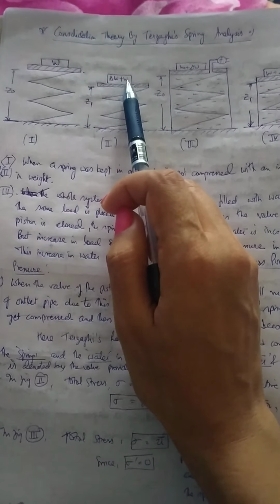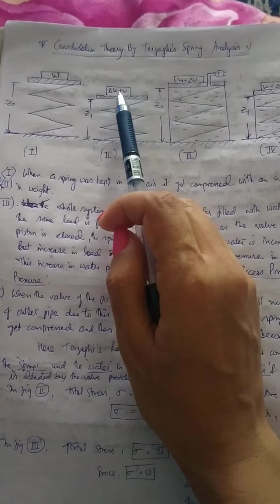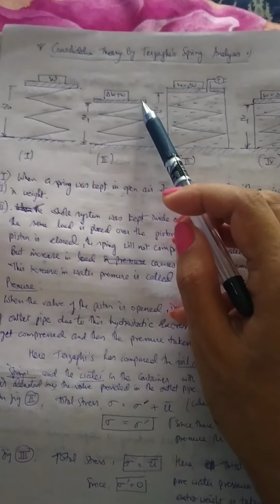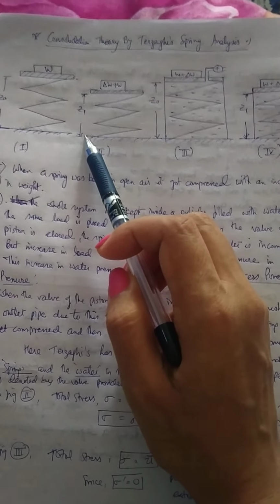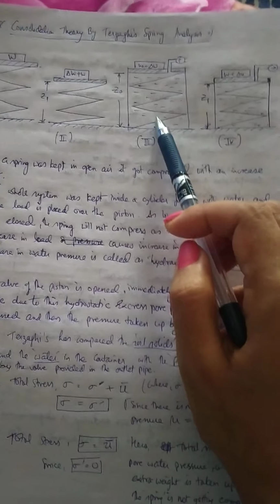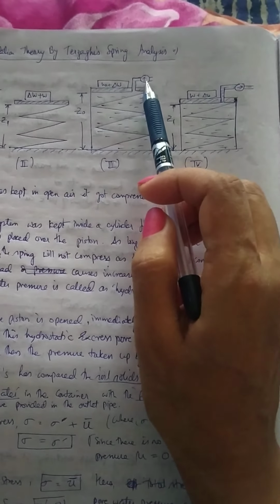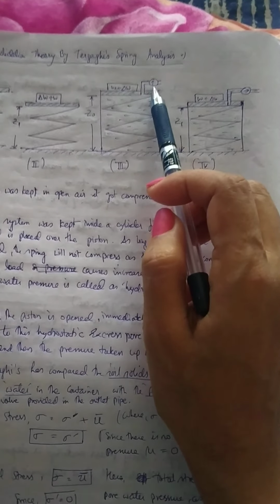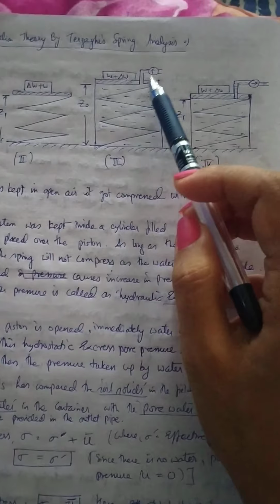Then he increased the load by delta W, that is, an increase in load, and when the load is increased, the spring will compress like that, and the height will reduce to now Z1. Right, now he placed the whole arrangement inside a container and filled it with water, and then he provided an outlet here, and initially he kept the valve of the outlet closed. Okay, he closed the valve of that outlet.